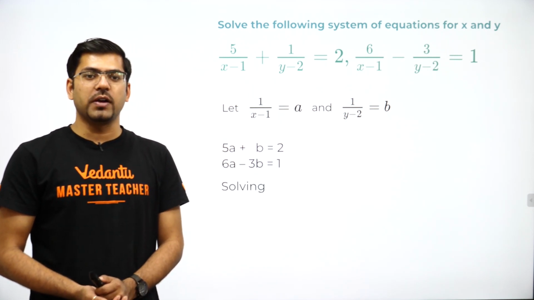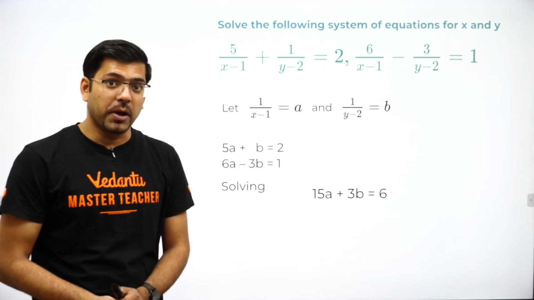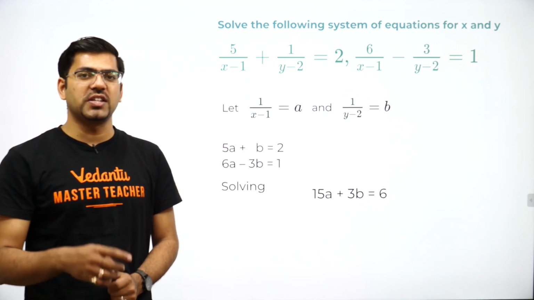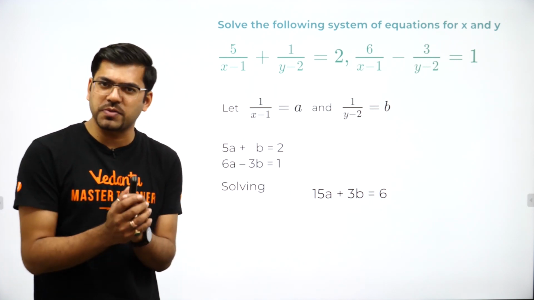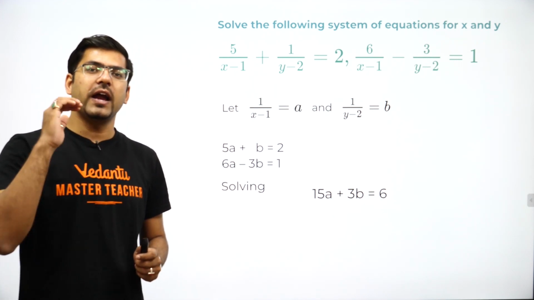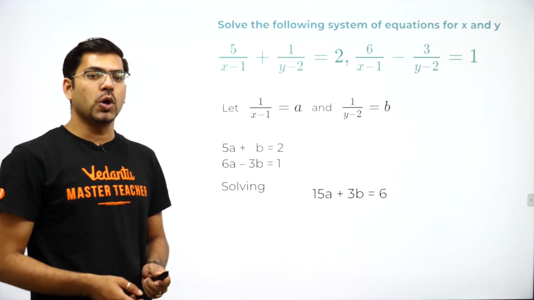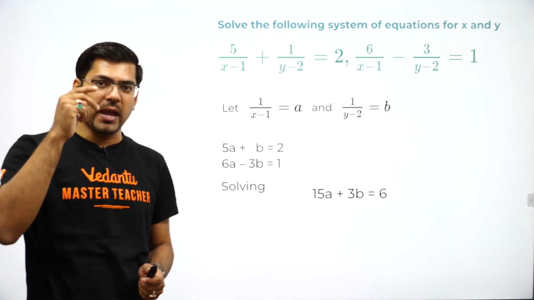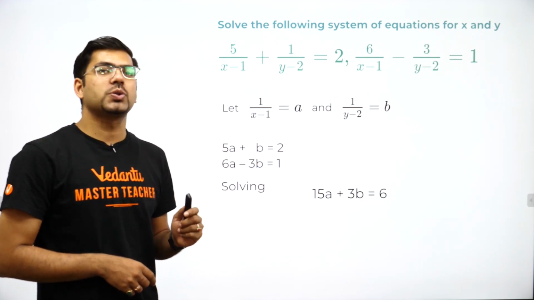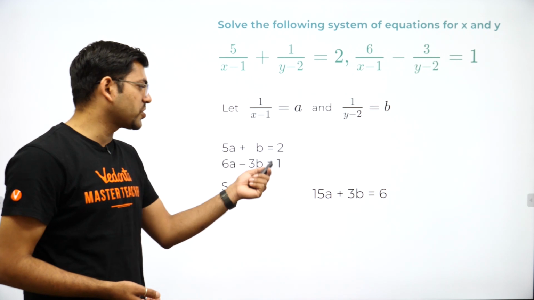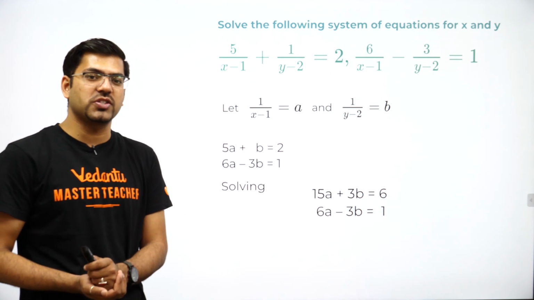Now you will solve both the equations, and for that the first equation will be multiplied by 3. Why? Because you have to make the coefficients equal. Since no method is specified in the question, it is up to you which method you want to use. I have used the elimination method. Using the elimination method, I will make the coefficients of b equal, since here it is b and here it is 3b. That is why I multiplied the first equation by 3. In the second equation nothing is multiplied, so 6a minus 3b is equal to 1.